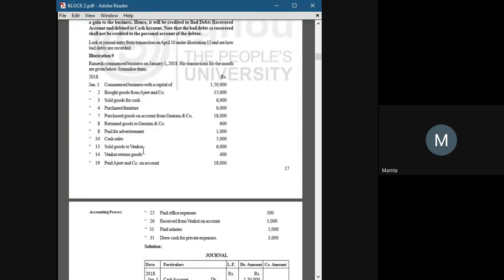Is it a cash transaction or a credit transaction? Come again with the question, ma'am. Here it is written: bought goods from Ajit and Company. Is it a cash transaction or a credit transaction? Have you purchased goods on cash or credit here?